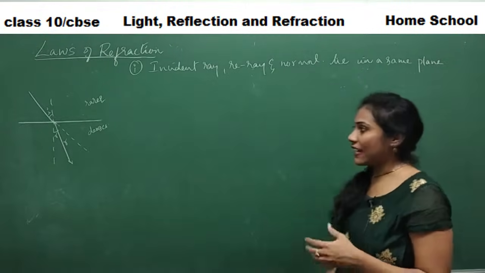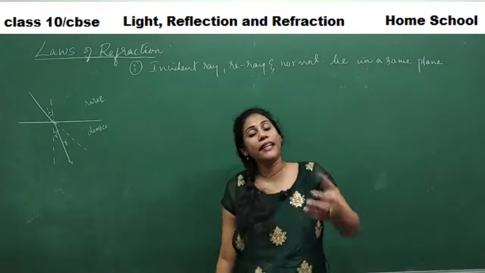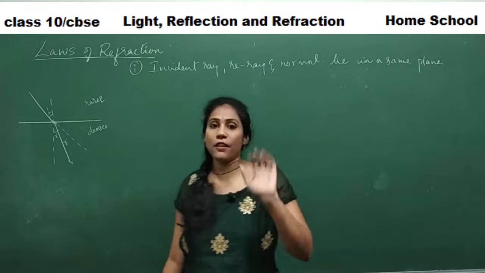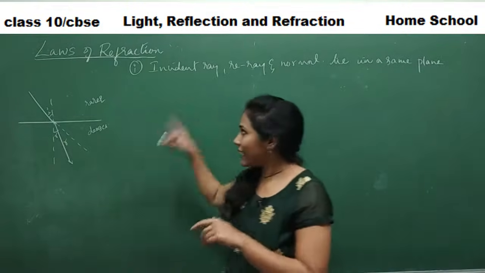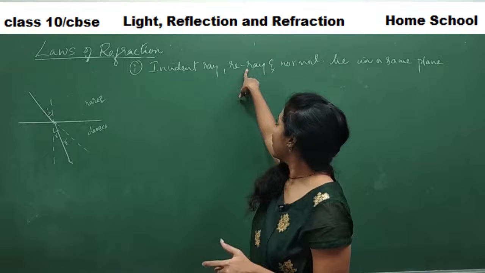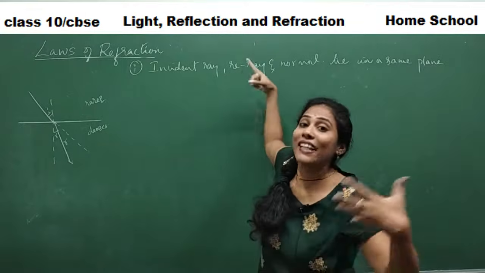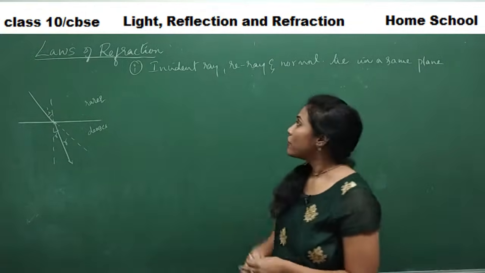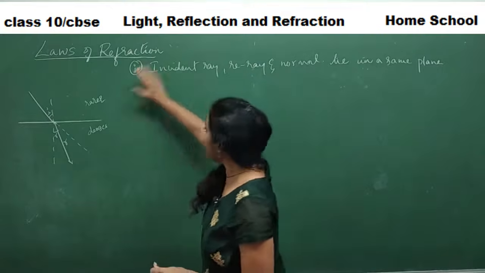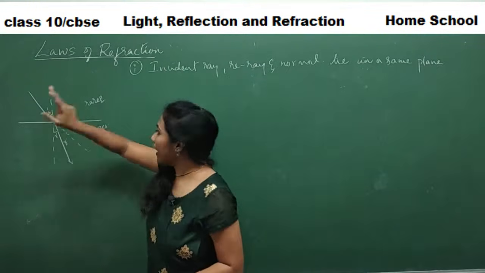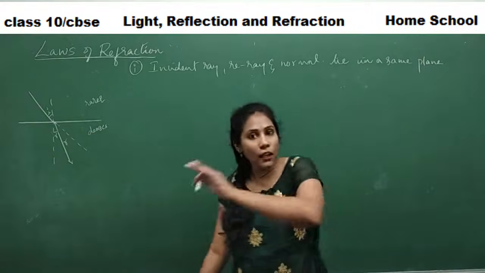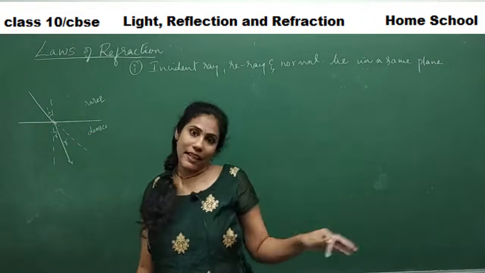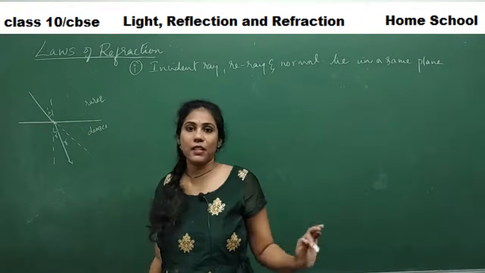This point was actually the second point in the laws of reflection. There it was the reflected ray, but here it is the refracted ray. So what is our first law? Incident ray, refracted ray and normal all stay in the same plane. That is our first point.